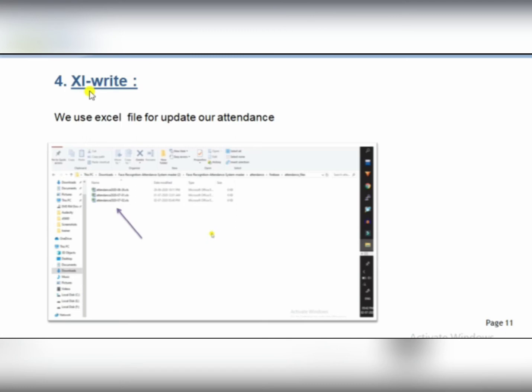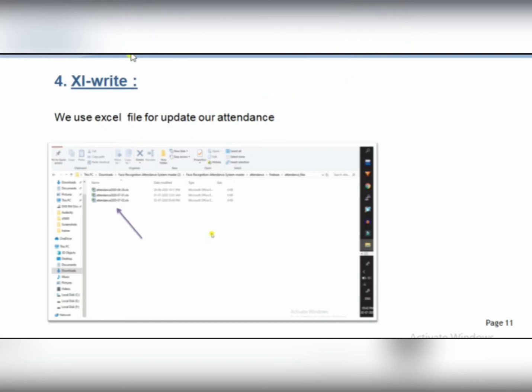We try to implement this project in real-time problems. You also know that in our schools and colleges, and also in offices, the attendance system is necessary and it takes too much time. That's why we cannot get more time to study or to work. So this project can help us to reduce the time consumption for attendance purposes.